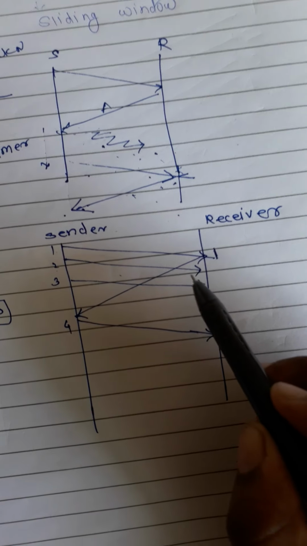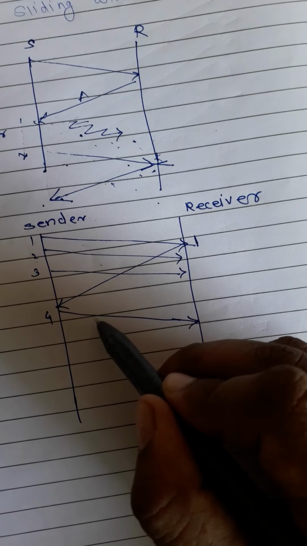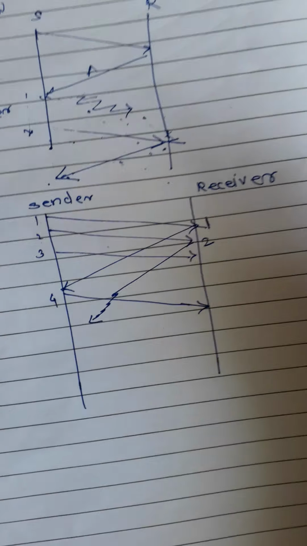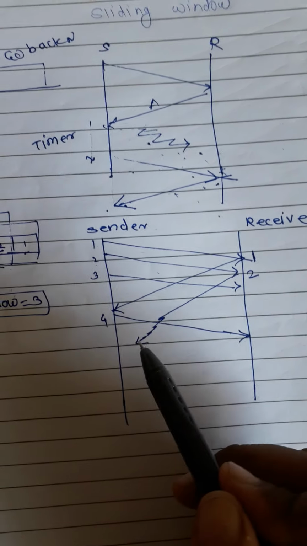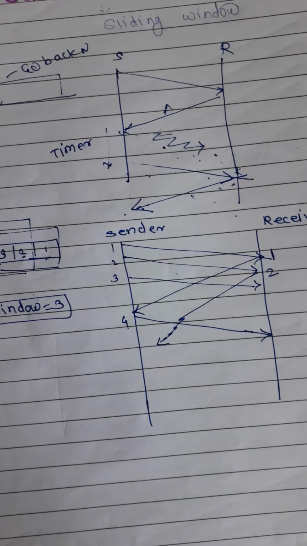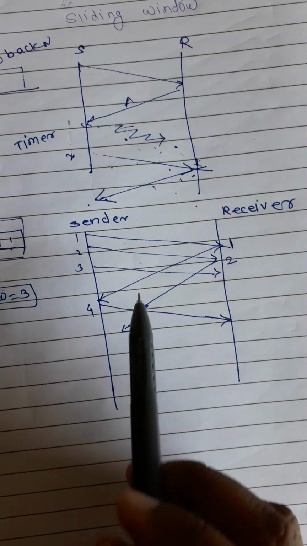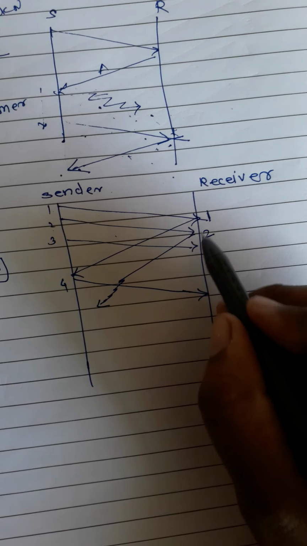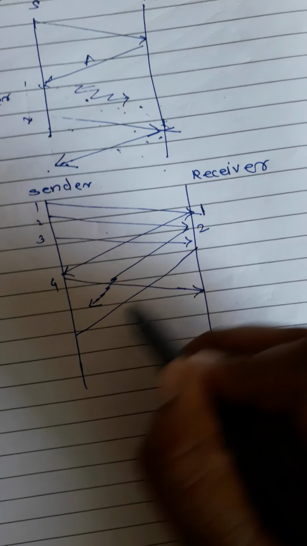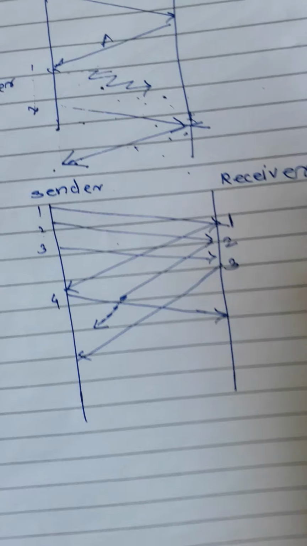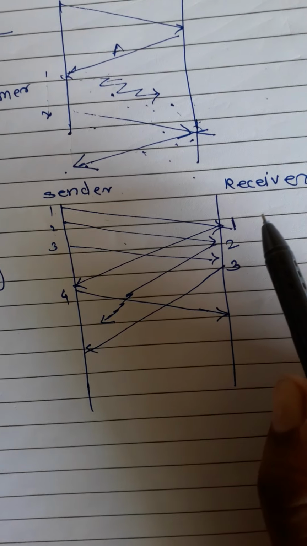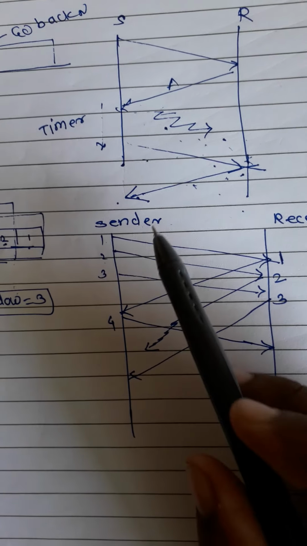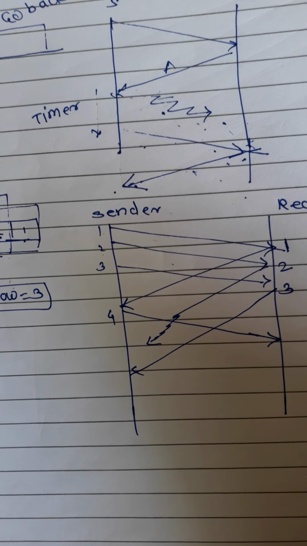Now meanwhile, the second frame has been received by the receiver and it has transmitted the acknowledgement, but in between the transmission this acknowledgement has been lost. The acknowledgement for the second frame will not be received by the sender. Meanwhile the third frame is also received by the receiver, and the third acknowledgement is also transmitted. The receiver assumes that it has transmitted the second frame acknowledgement, but this has not been received by the sender yet.